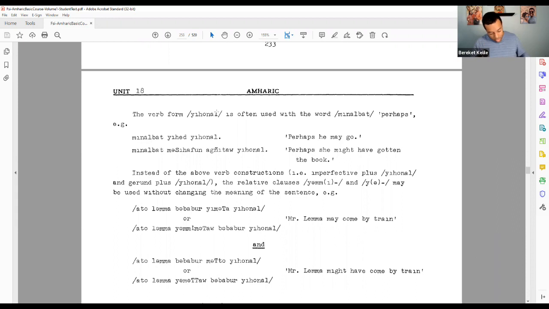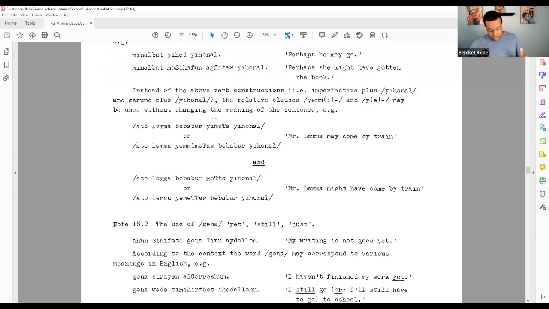And then an alternative construction to all of these that we've looked at before is to just use it with yami, or ya, the prefix that we saw that gets attached to verbs to create a relative clause. And the meaning of the sentence is the same. So as we see in this first example, as we saw before, Atolama bababor yimata Yehonal, we saw that in the previous page. Atolama may come by train.